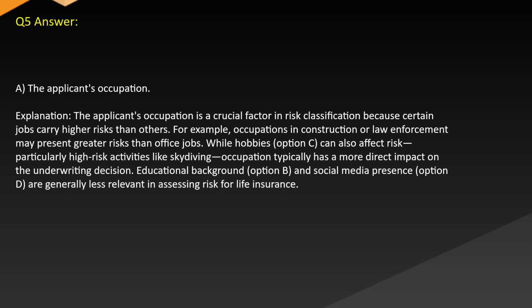Occupation typically has a more direct impact on the underwriting decision. Educational background, option B, and social media presence, option D, are generally less relevant in assessing risk for life insurance.